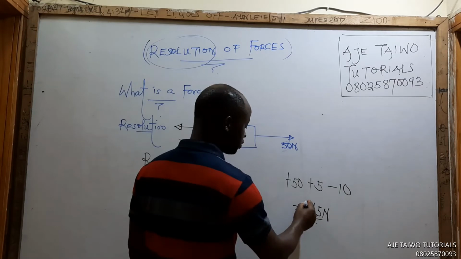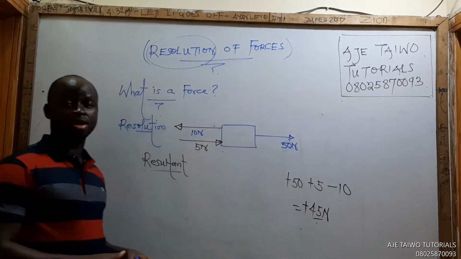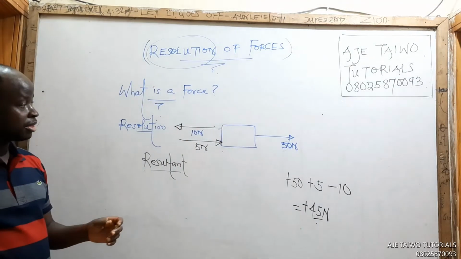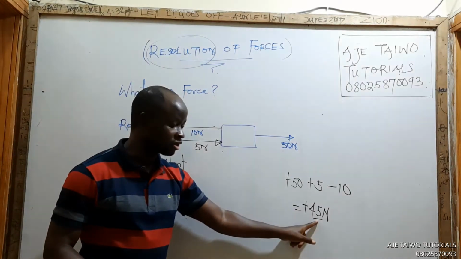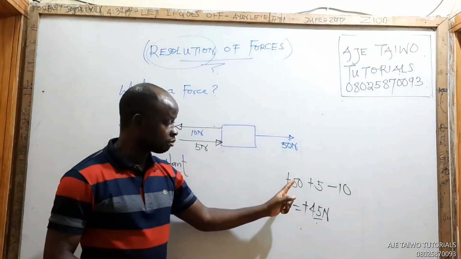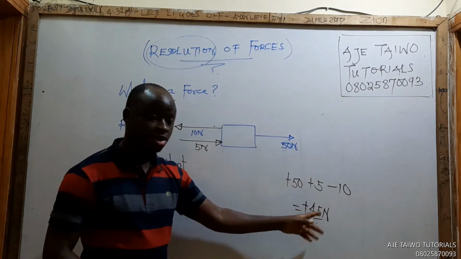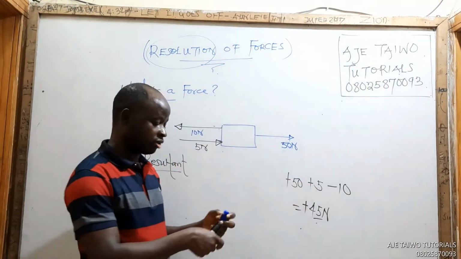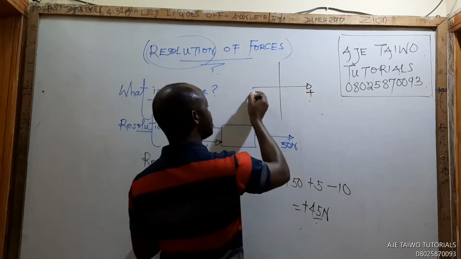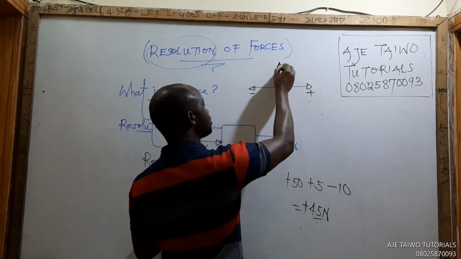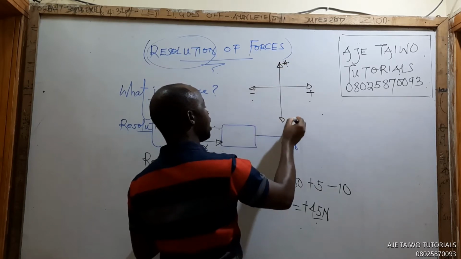What I got is plus. That means the 45 I got is in the direction of plus 50 and plus 5. We are just saying this is positive x-axis, this negative x-axis, this positive y-axis, negative y-axis.